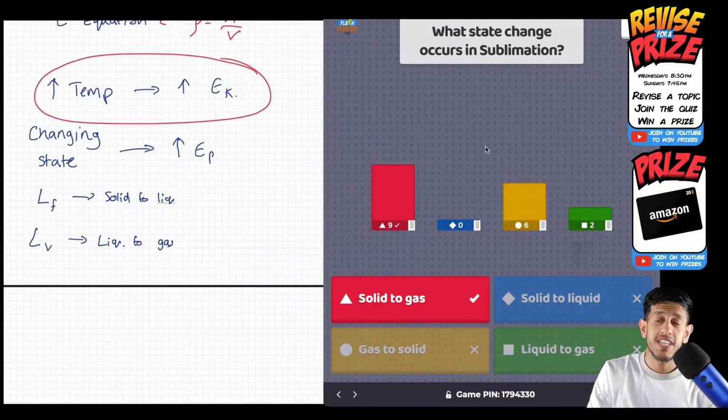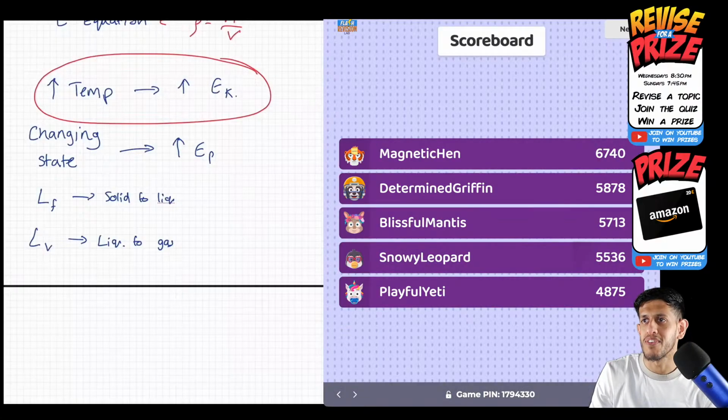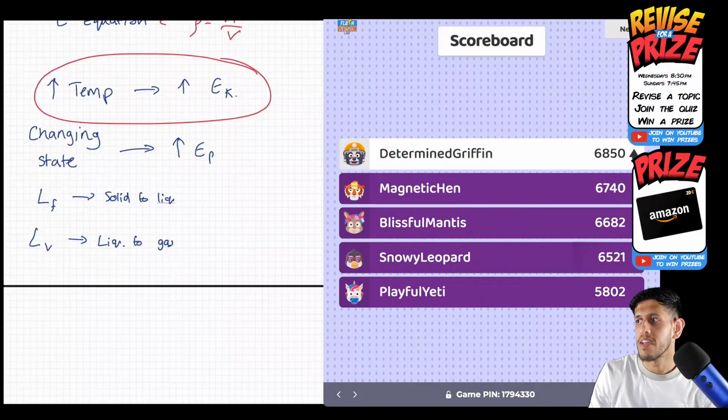Could be big change here. People have got that wrong. Yeah, people have said gas to solid. That isn't sublimation. It's the other way. Liquid to gas. That's vaporization, evaporation, isn't it? Boiling. You did with 2 seconds left. Okay, that's a shame. That's annoying for you, but hopefully you come back into it.